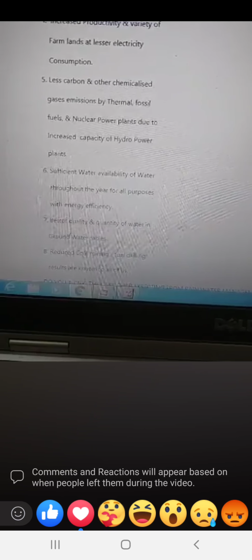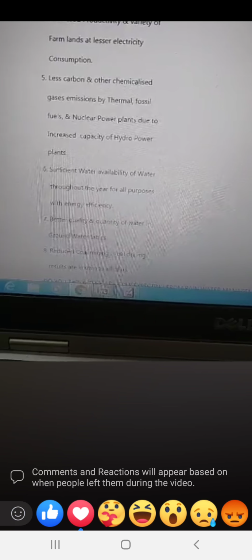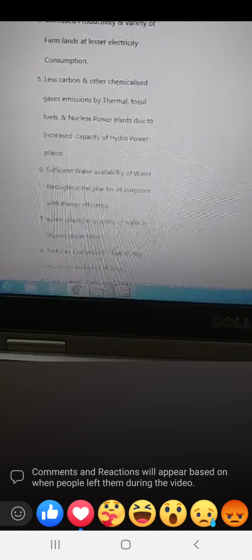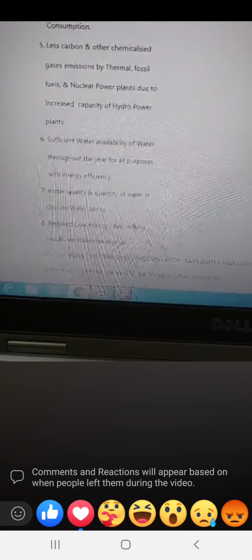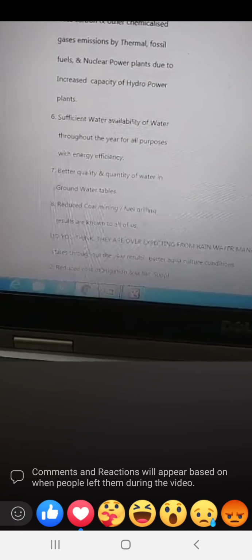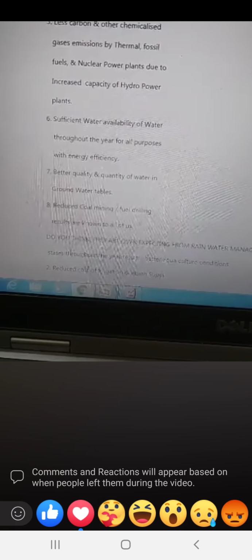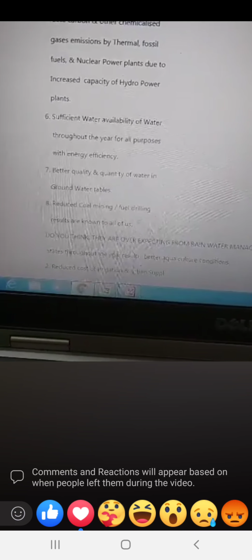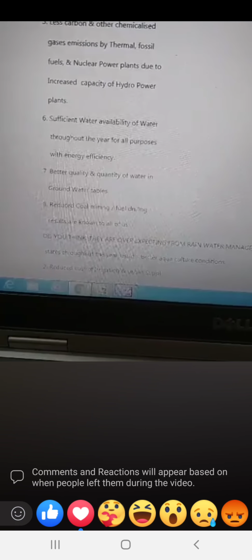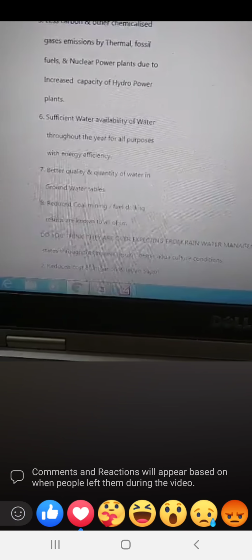Increased productivity and variety of farmlands at lesser electricity consumption. 5. Less carbon and other chemicalized gases emission by thermal, fossil fuels and nuclear power plants due to increased capacity of hydropower plants.